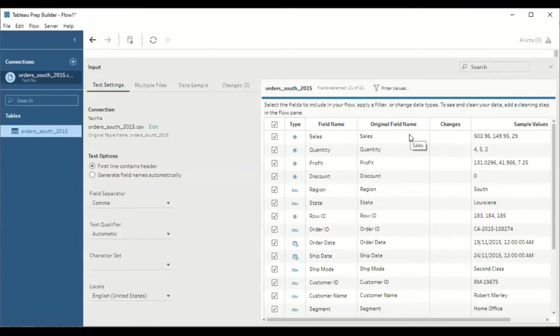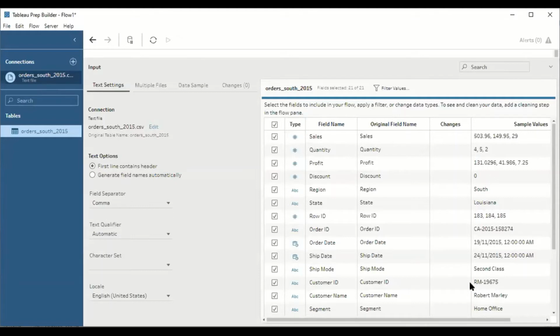Understood? Next, regarding data types, Tableau supports 6 different types of data types. You can check the data types here. This symbol indicates numerical decimal, this symbol ABC indicates string, and this symbol indicates date and time. Later on we will see the other three.